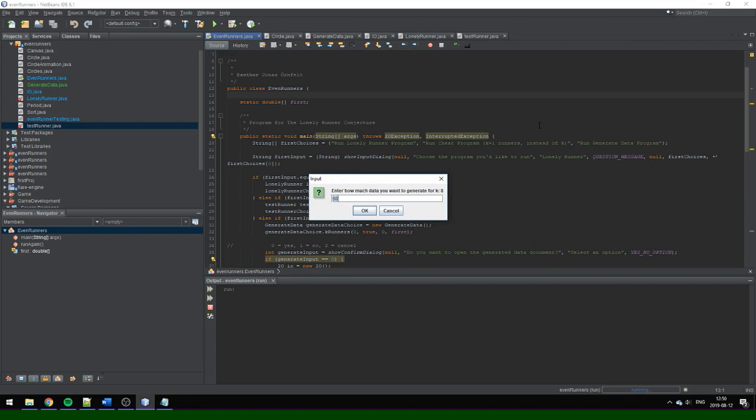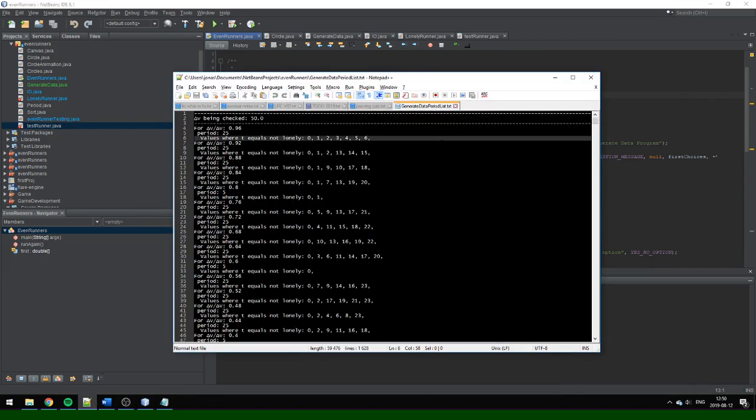So I will now generate data for only even values of delta v, just to more easily show how it's impossible to completely prevent a runner from being lonely with only even values for the periods. It has now generated data with even delta v values up to 50. So I will now open up the documents generated here.